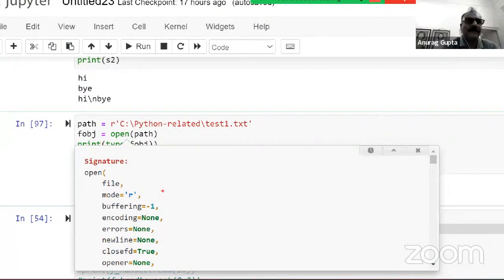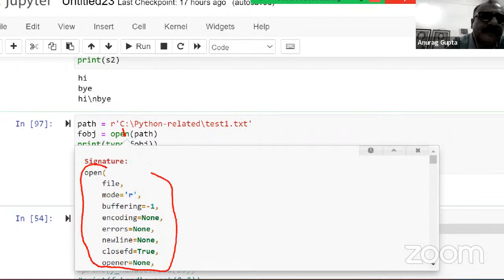What has happened is that I put my cursor here, and I pressed Shift Tab once, twice, thrice, 4 times. If I do it once, it will give the signature. But if I do it 4 times, it is giving me the signature of the open function. So you notice that, in fact, I said 3, but there are more than 3 variables or attributes to the open function.